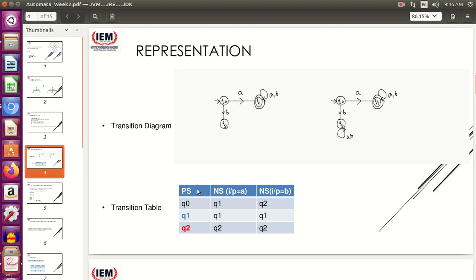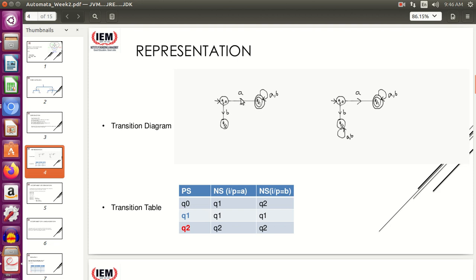We have the present state, that will carry all the states of your automata, DFA. Your next state will be divided into two parts, because you have two input symbols. If you had more input symbols, it would have been divided into more columns. Over here only A and B is there. So next state when input is equal to A, next state when input is equal to B.